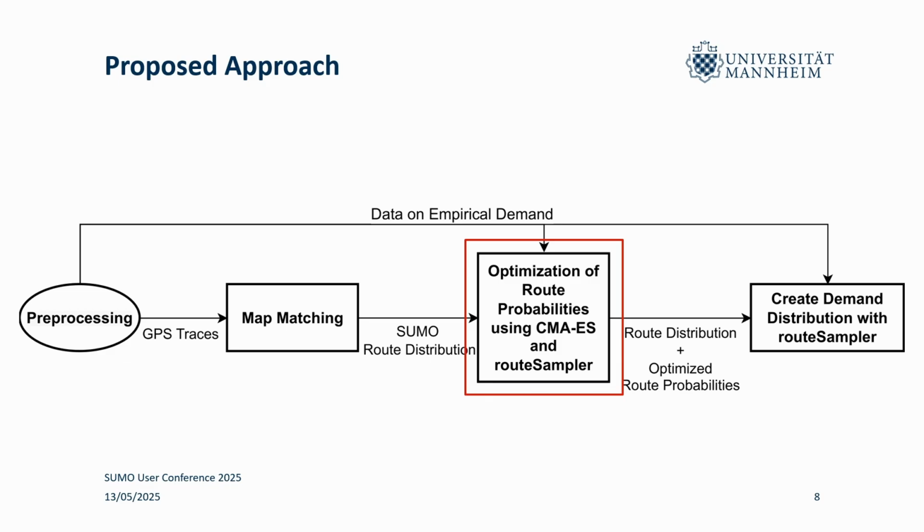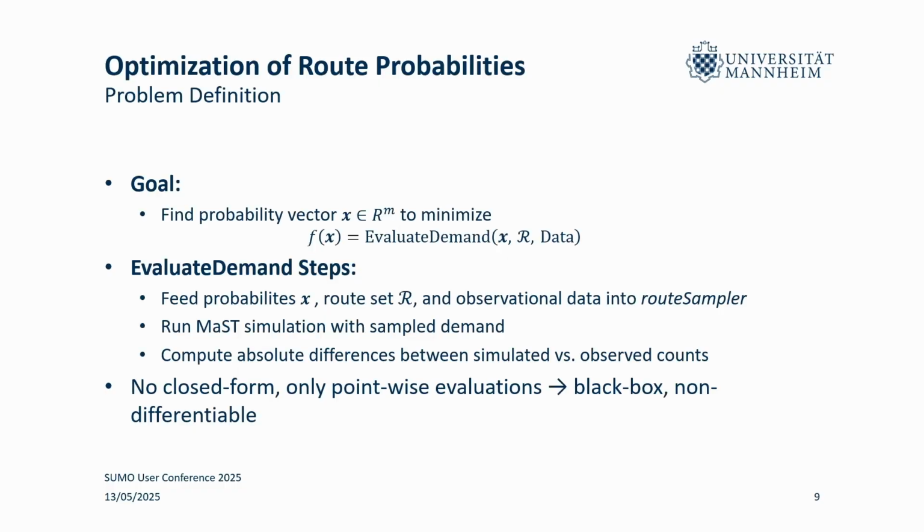Right, now let's move on to the optimization problem and how we tackle this. So let's first define the problem, at least somewhat superficially. As I mentioned, we're trying to find route probabilities. So we have a set of routes, and for every route, we want to find a probability that we can hand over to routeSampler, which will then be used instead of just randomly sampling from the route distribution. So this probability vector is called x, and it is of dimension m. M is just the length of the route set. And we want to find the vector that minimizes our evaluation function. And this function is called evaluate demand.